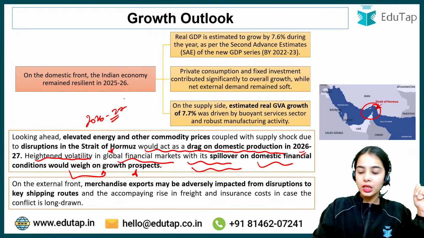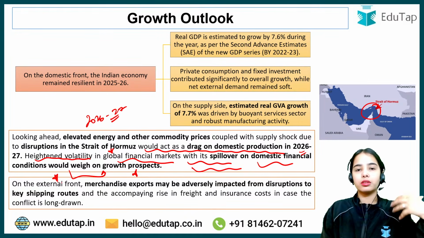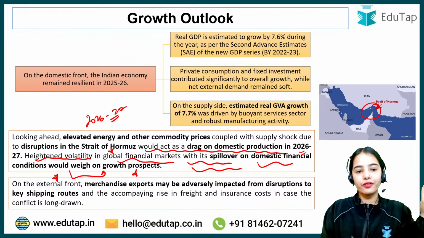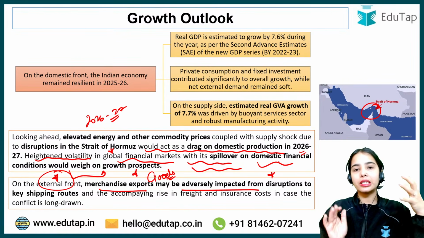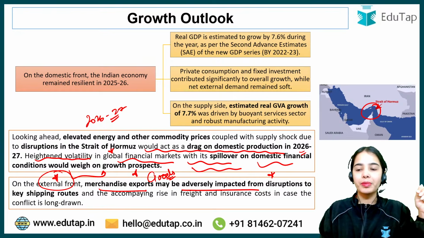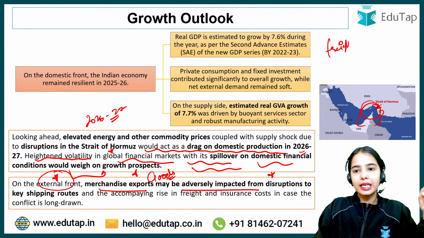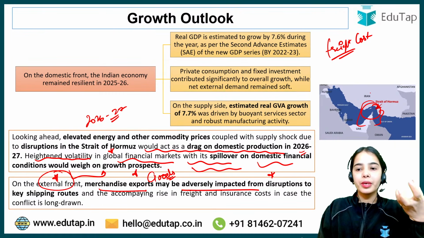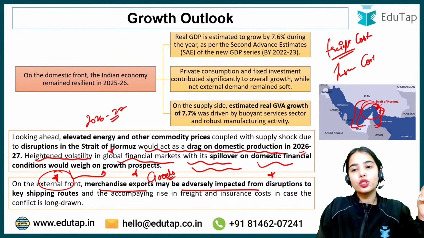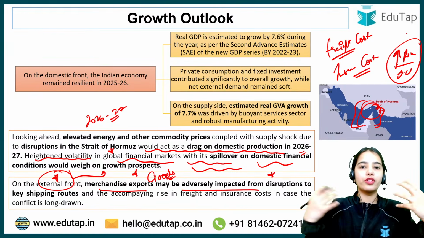Next is the external front, that is the global front. For India on the external front, the merchandise exports, that is the exports of goods, may be adversely impacted by the disruptions to the key shipping routes. When the shipping route is disrupted, it can increase the freight cost, that is the transportation cost, because of the disruption in the pathway. The insurance cost can also increase, because there is more risk, more uncertainty, and more risk of bombing and such.